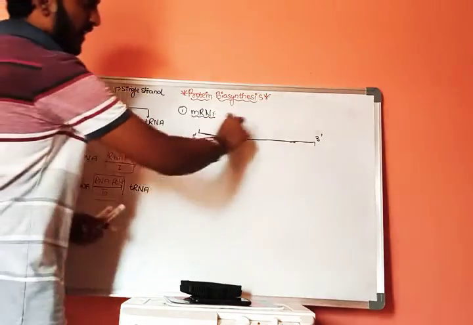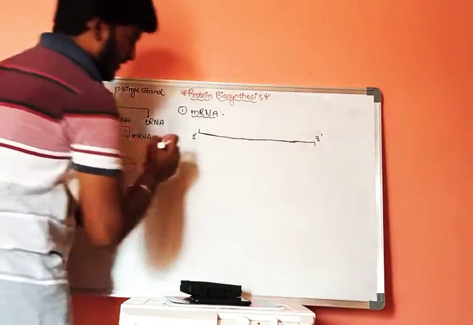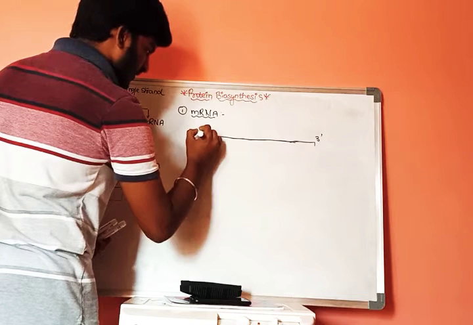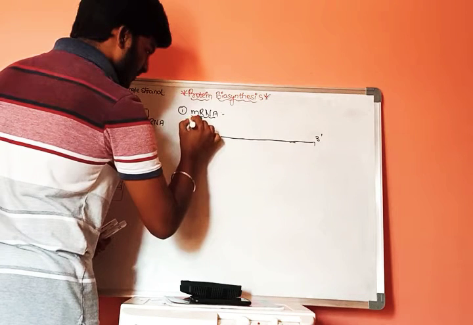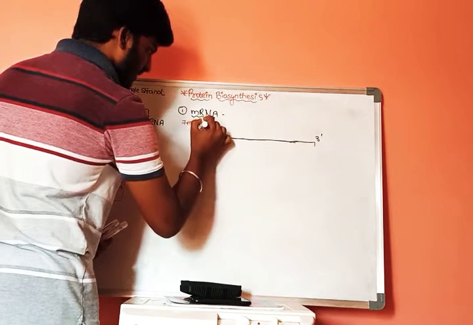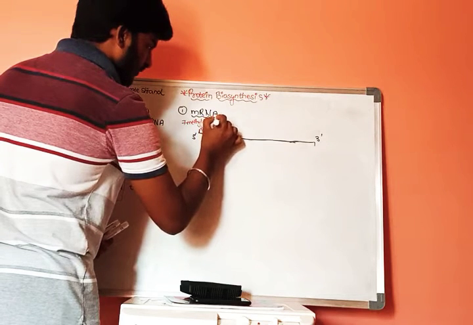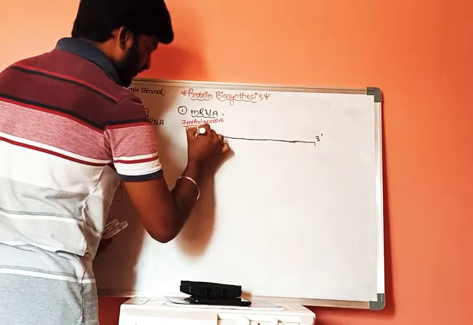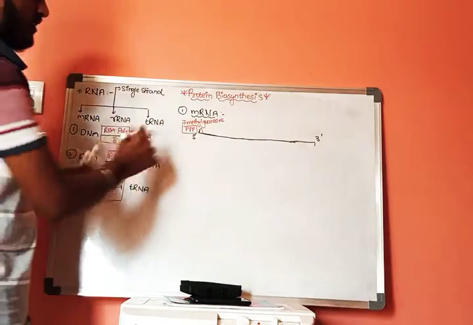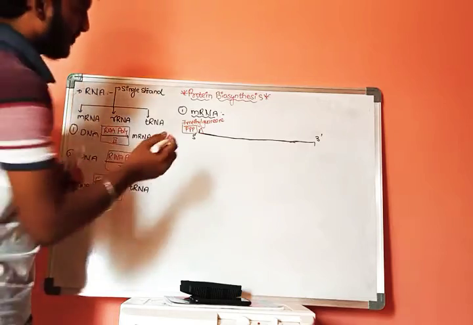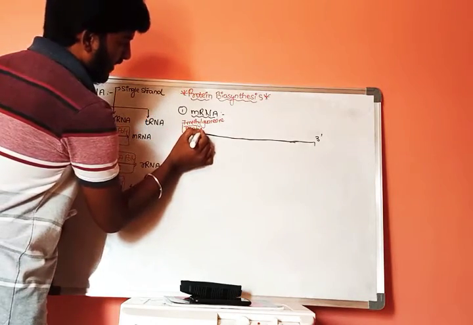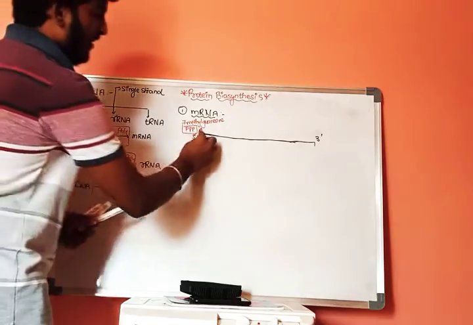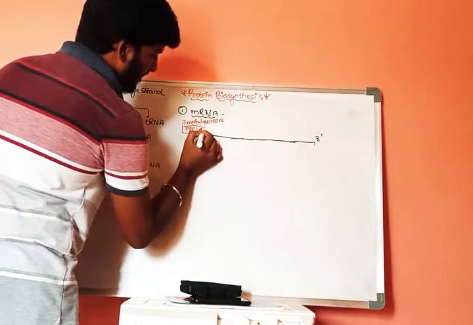This mRNA internally consists of 5 different types of structures. At first, it contains 7-methyl guanosine triphosphate. 7-methyl guanosine triphosphate is present at the starting of 5 prime, and continuation of this 7-methyl guanosine triphosphate.